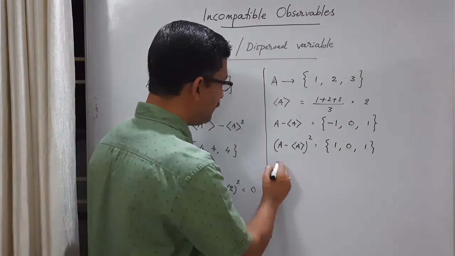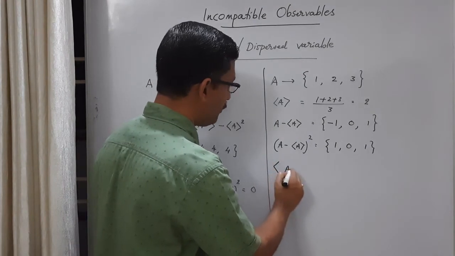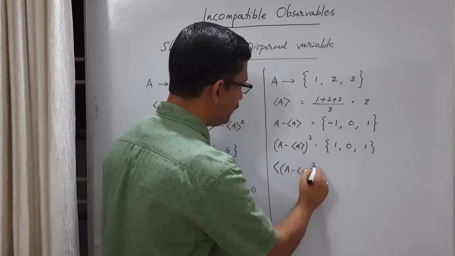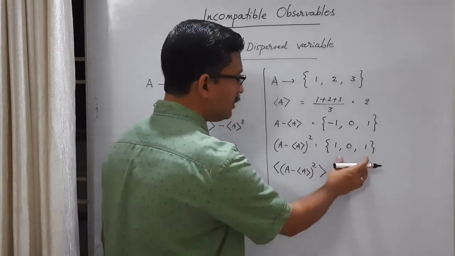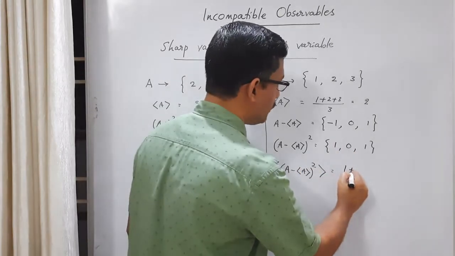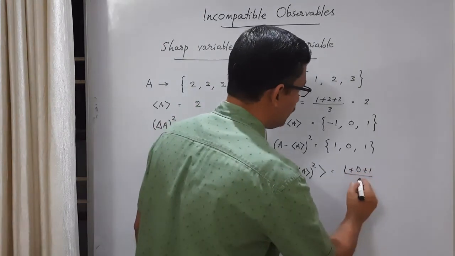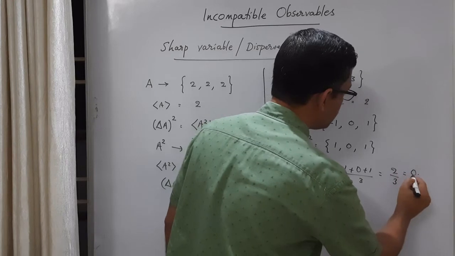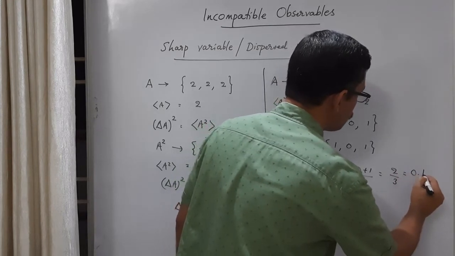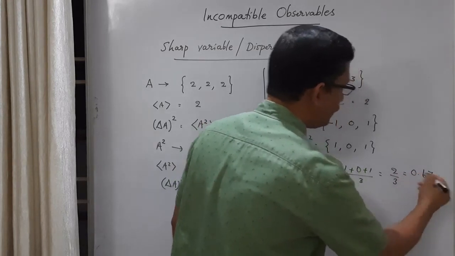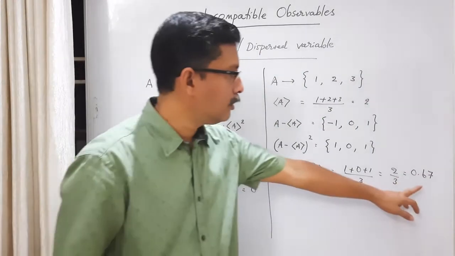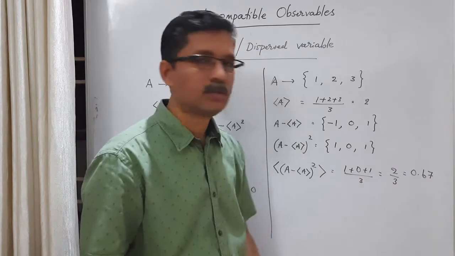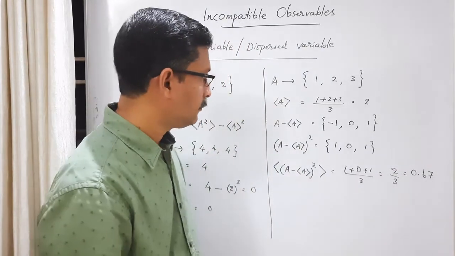Then let's take the mean square deviation. So A minus A average square, and the mean of that. That means we have to take the mean of this: 1 plus 0 plus 1 divided by 3. That is 2 by 3, which is 0.6667. I am rounding up to 2 decimal points, so 0.67.